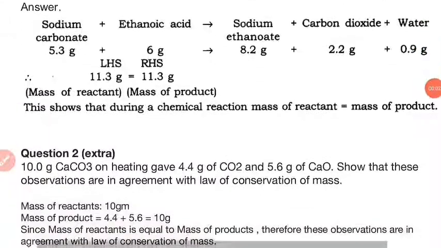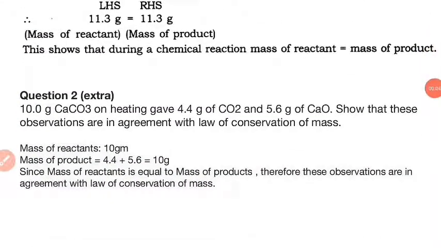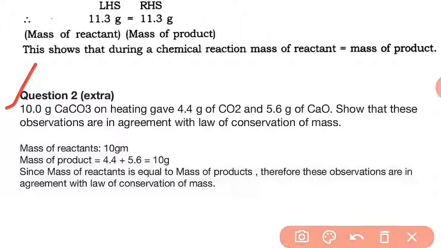Now let us discuss one more numerical to understand this law. 10.0 gram of calcium carbonate, CaCO3, on heating gave 4.4 gram of CO2 and 5.6 gram of CaO. Show that these observations are in agreement with the law of conservation of mass.